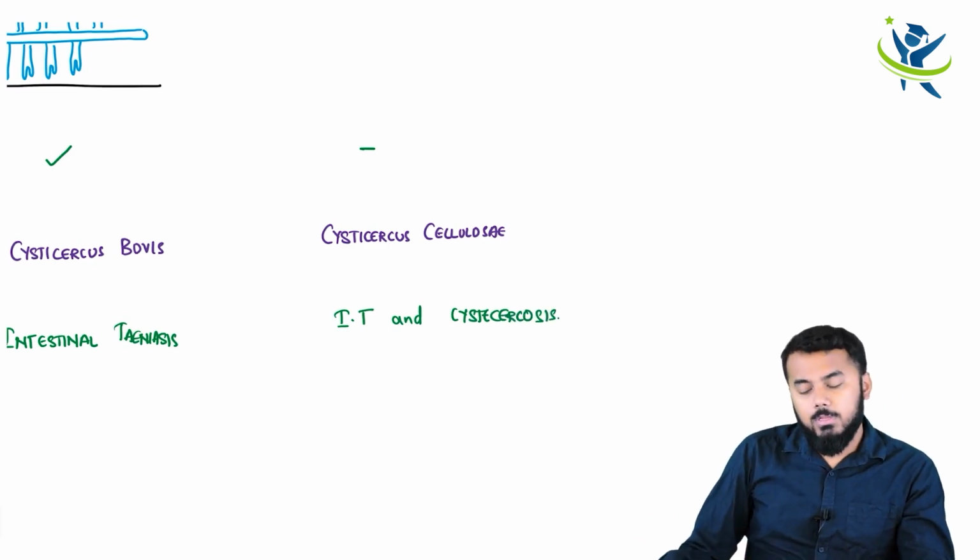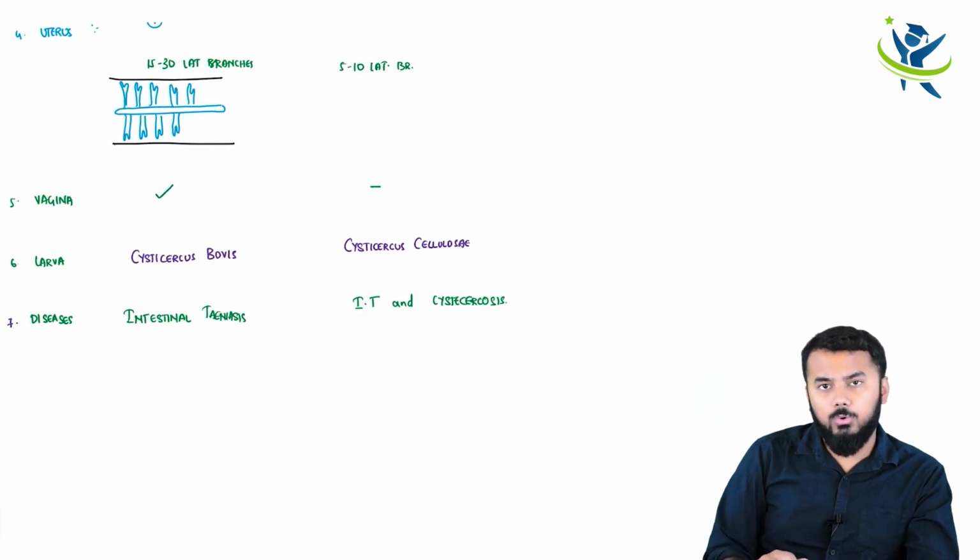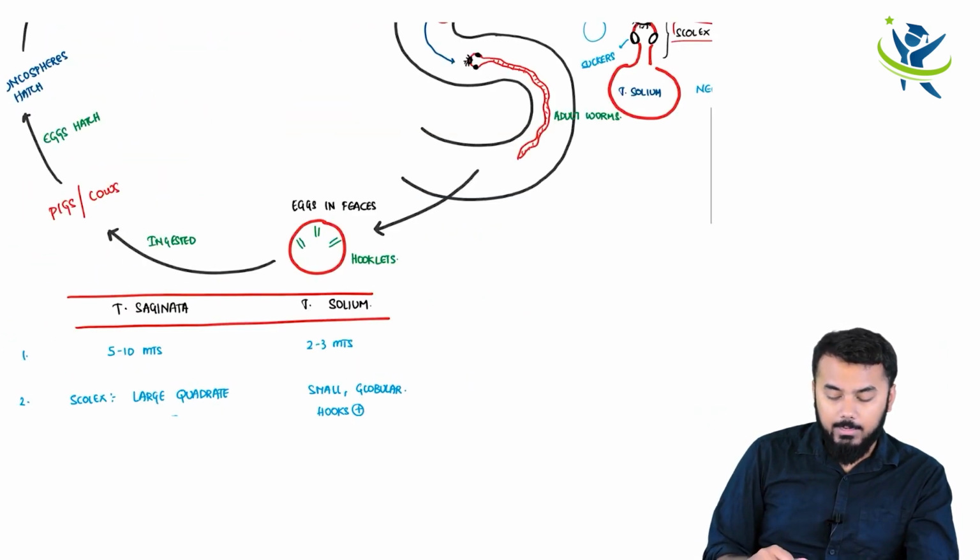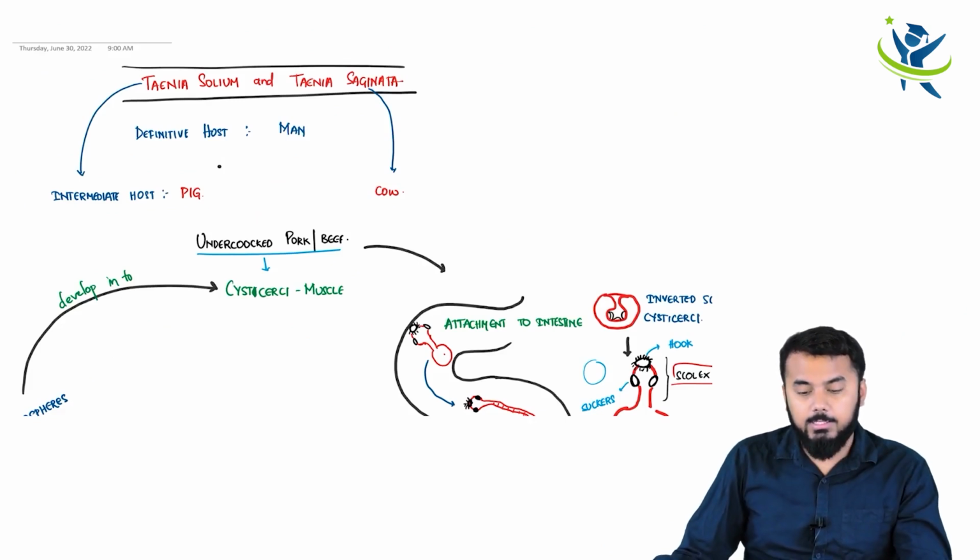Okay. So this is all you need to know regarding this particular topic, guys, that is Taenia solium and Taenia saginata. Thank you so much for watching my lecture. Goodbye.